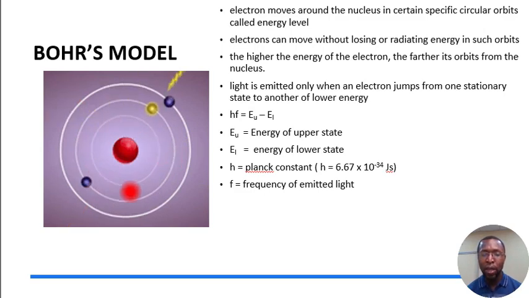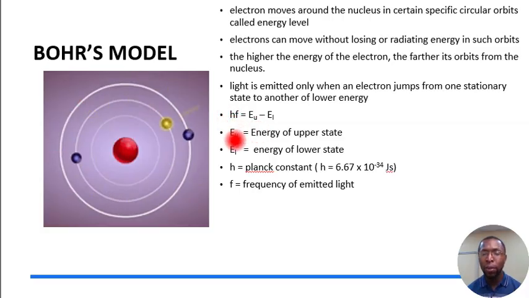Each of the orbits is known as an energy state. Okay, so when an electron moves from one energy state to the other, as you could see these electrons moving around, there is emission of line spectra. Okay, and we use E_U to represent the energy of the upper state, and then we use E_L to represent the energy of the lower state. Now, when an electron moves from the upper state to the lower state, it loses energy, and the energy is calculated as this: hf, which is the energy, equals E_U, that is the energy of the upper state, minus E_L, the energy of the lower state.